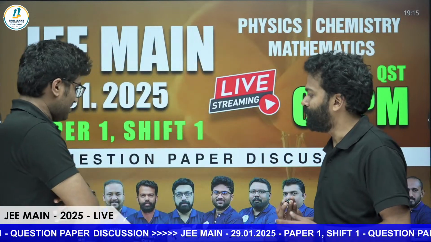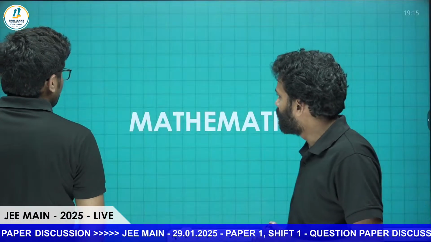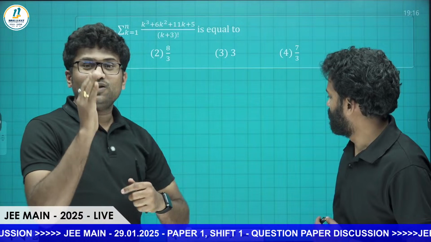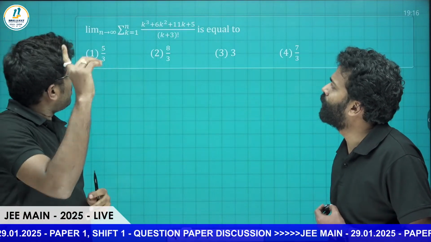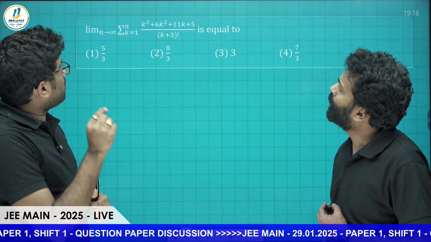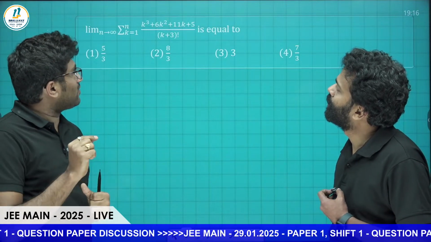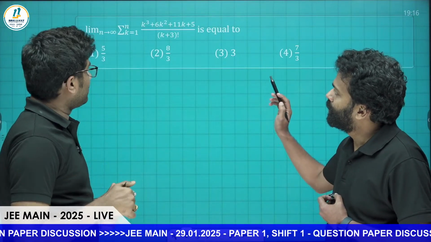Let's move on to question number 1. Coming to the first question: limit n tends to infinity, sigma k equals 1 to n, of k cube plus 6k square plus 11k plus 5 divided by (k plus 3) whole factorial.